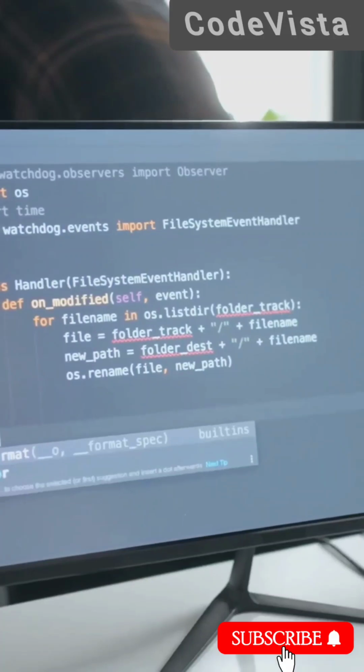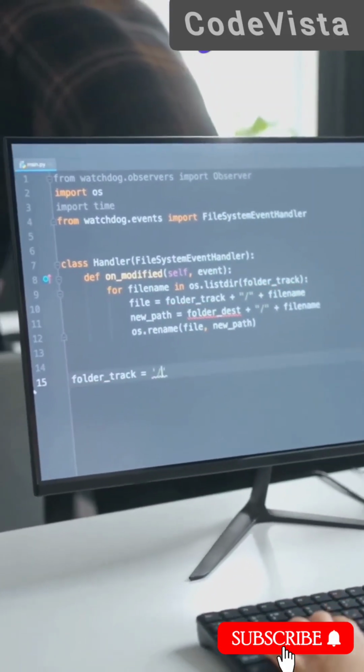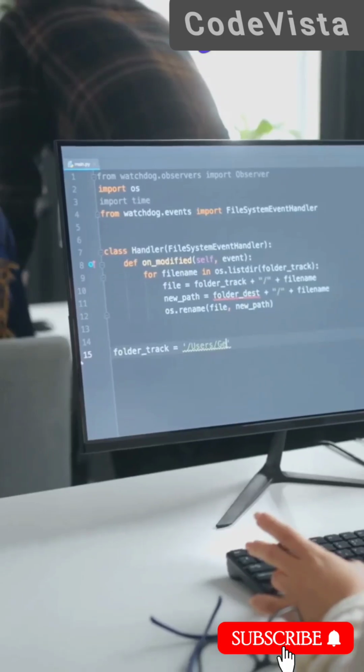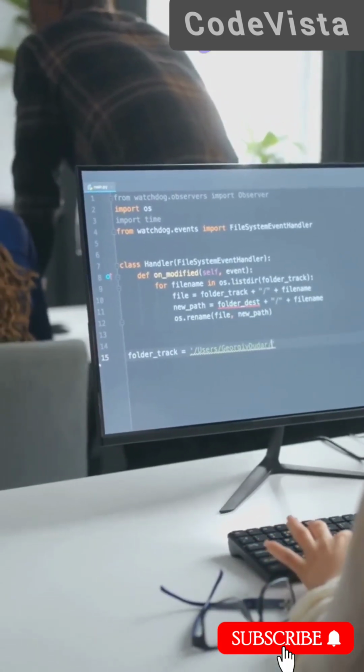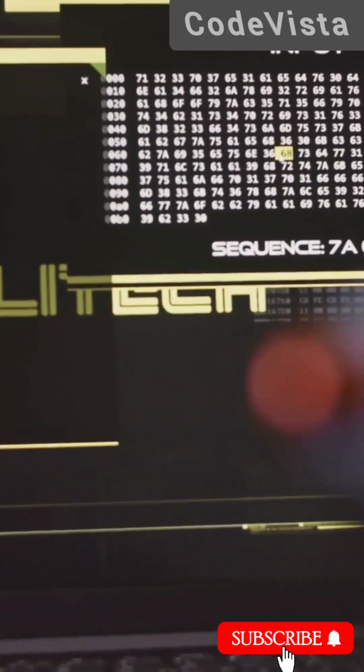print("Hello, " + name + "!"). This line of code constructs a greeting message by concatenating the string hello with the user's name and an exclamation mark. print("You will be " + str(age + 1) + " next year"). This line calculates the user's age next year by adding 1 to the current age and converts it to a string for display.